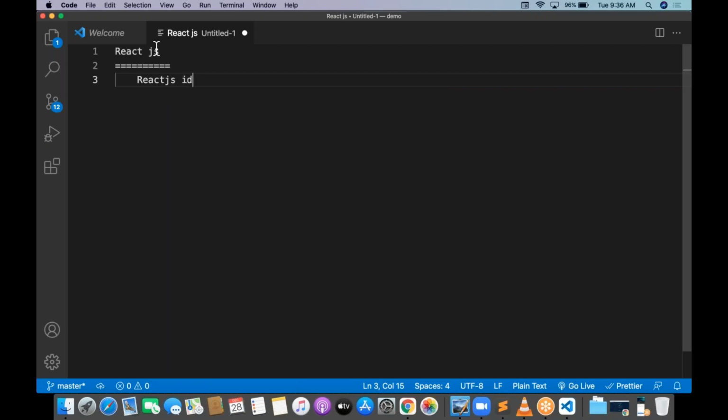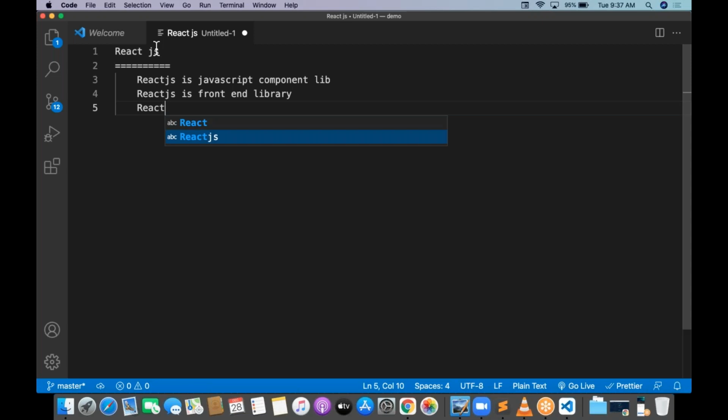React.js is JavaScript component library. One very important point. One more point, React.js is a front-end library, and React.js is developed on Node.js.